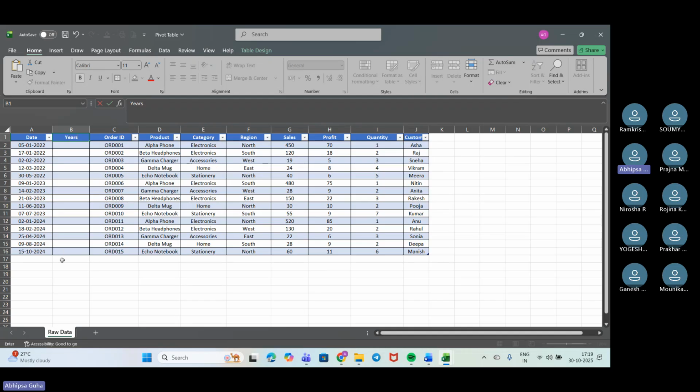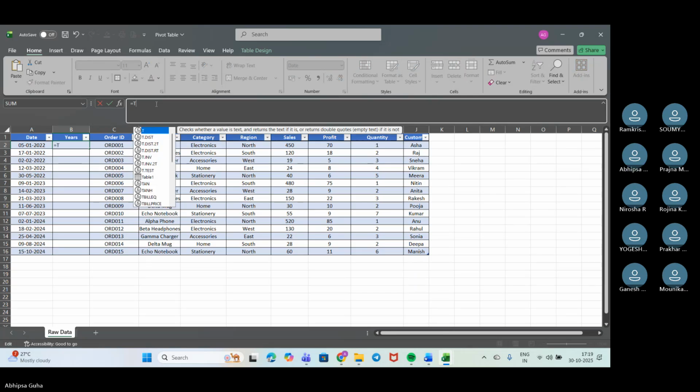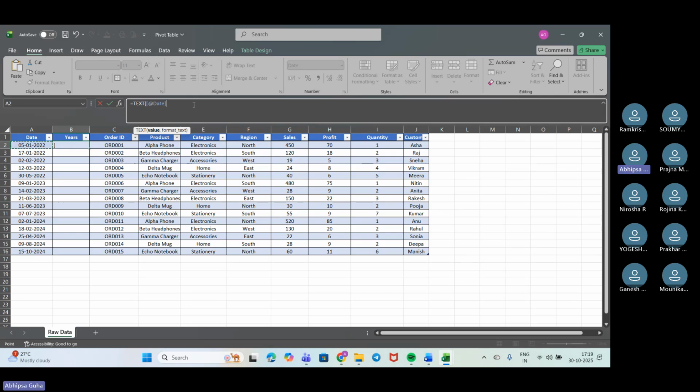Okay, so for extracting years from the date, what we will be doing is equal to TEXT. We will be putting tab on. Now we need to put the value. This is my value and the format I need to check. So I'll just give y.